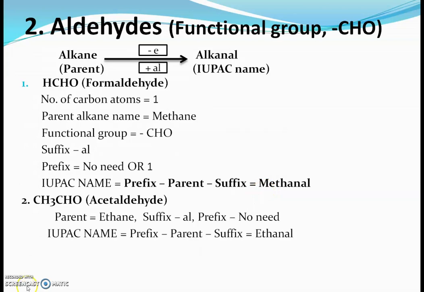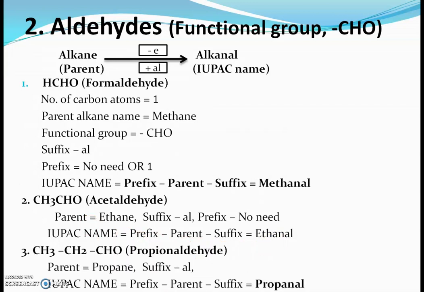The next example of this aldehyde series is acetaldehyde. The formula of acetaldehyde is CH3CHO. There are two carbon atoms in this chain, so the parent is ethane. The functional group CHO is present, therefore the suffix is al. There is no need to write the prefix. So the IUPAC name of acetaldehyde is ethanal, because the parent is ethane. We remove E and add al, and the name becomes ethanal.